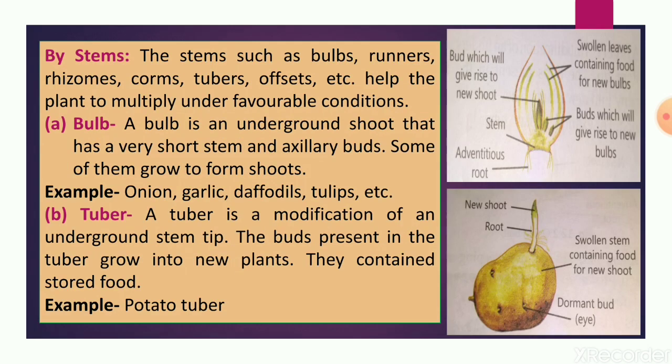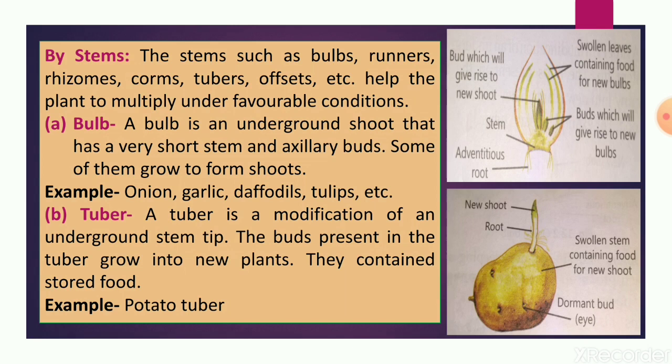First of all, we will see vegetative propagation by stem. About these types of stem modifications, such as bulbs, rhizomes and tubers, you have studied in sixth class.